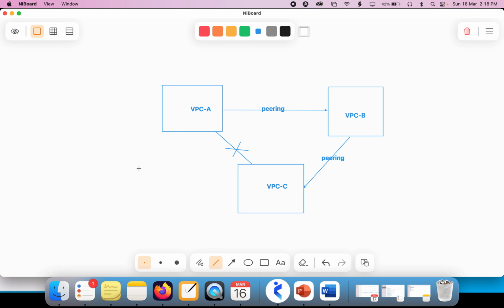If you have hundreds of VPCs, you have to create VPC peering between each and every VPC, and we need to have route tables and everything. That is why we have the transit gateway. We already saw the transit gateway and the difference between transit gateway and VPC peering. Transit gateway will be able to communicate between other VPCs if you have connected each other, but not VPC peering.